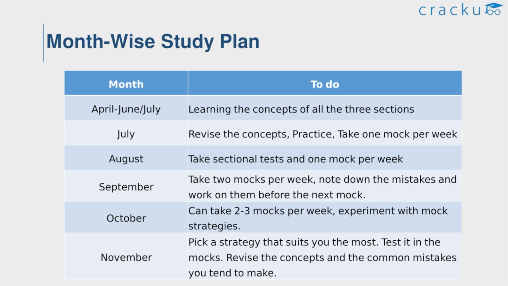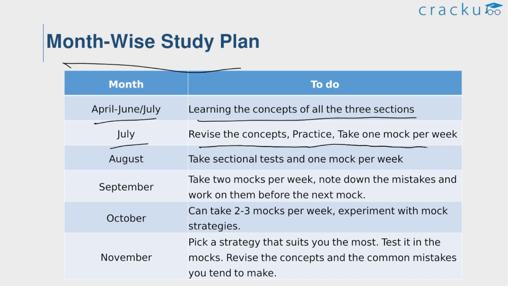So here is the study schedule with a detailed month-wise study plan that can help the aspirants to prepare well. Try to complete all the 3 sections within 3 to 4 months, from April to June or July. In the month of July, revise the concepts, practice and take 1 mock per week. And in August, take sectional tests and 1 mock per week. In September, take 2 mocks per week and note down the mistakes and work on them before the next mock. In the month of October, you can take 2 to 3 mocks per week.